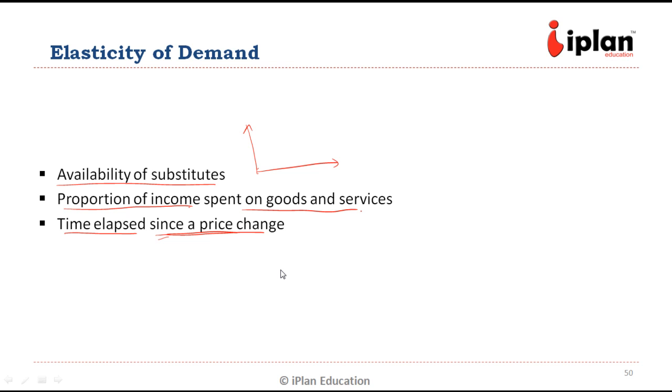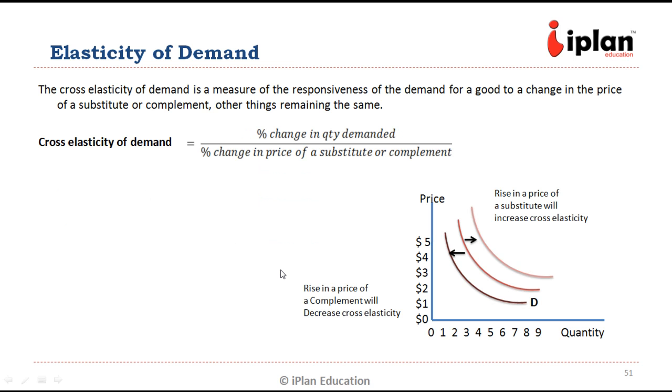Now let us look at a few other concepts. The cross elasticity of demand. This becomes important when we are talking about a substitute good or a complementary good. This measures the responsiveness of demand, or change in the quantity demanded, for a change in the price of a substitute or a complementary good. So the definition is the percentage change in the quantity demanded divided by the percentage change in the price of the substitute or complement.